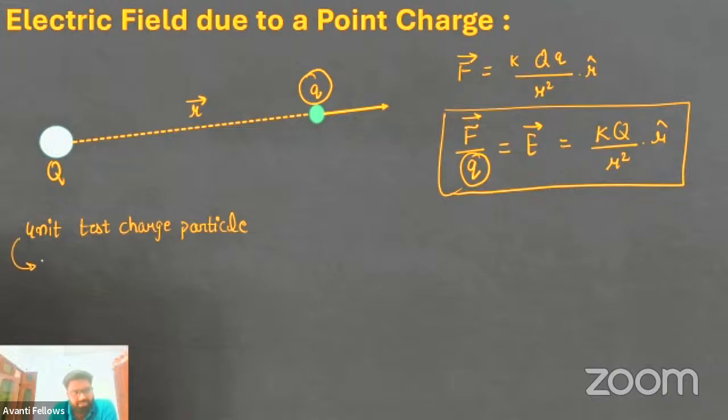We have chosen this charge particle, let's say q naught, in such a way that it has negligible electric field.